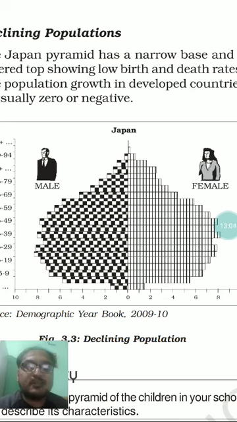So in such a population, as I already told you under the sex pyramid, the older population is a kind of burden for any economy. In the same way, in such an economy, the future, that is the youthful population, is reducing, and that's why the future is not secured.